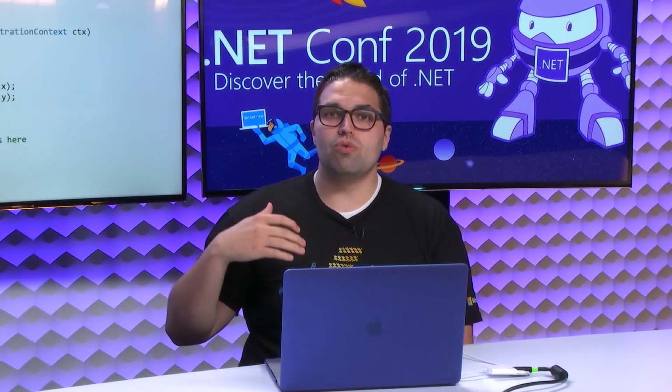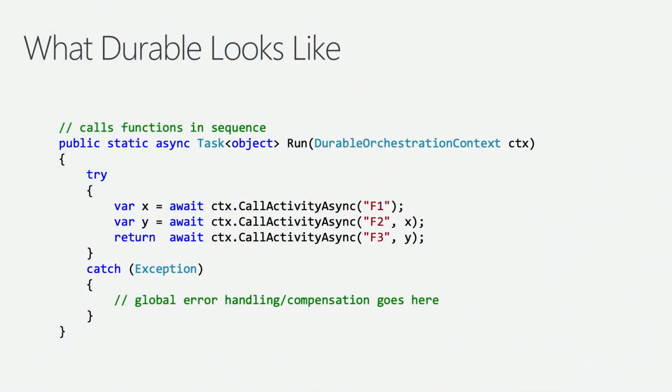So what durable functions lets you do is it's an extension to Azure Functions. It can be installed as a NuGet package. And it will enable you to write this in codeful ways, using code to describe more stateful and long-running stuff. So here, this is an example of an orchestration. It's the same logic I was showing you before, where I'm going to call function 1, then I'm going to call function 2, and then I'm going to call function 3. That's what I've described here in code.